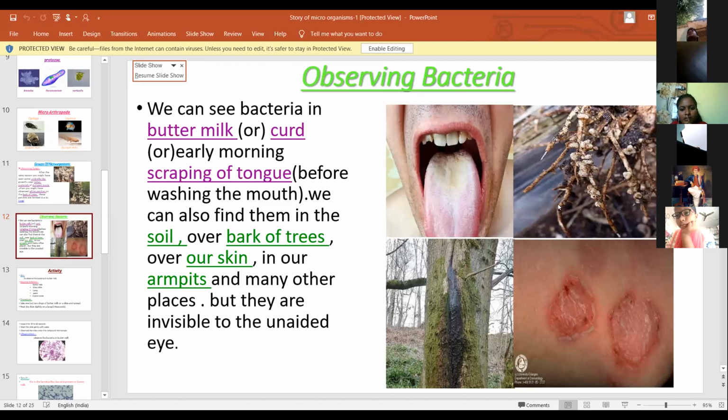Next, this is the bacteria present over the bark of trees, and this is bacteria causing some skin diseases.